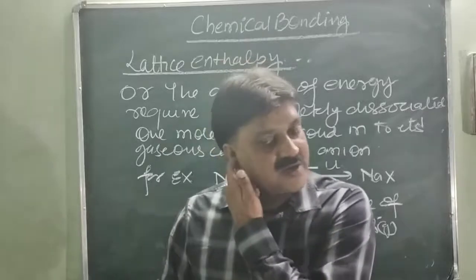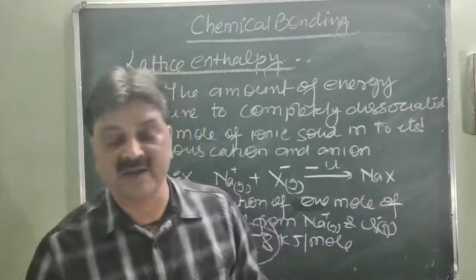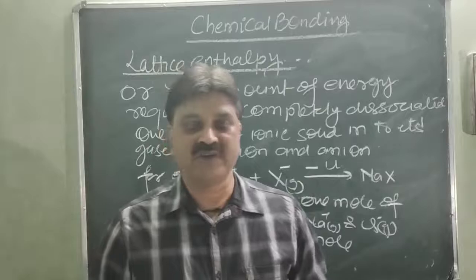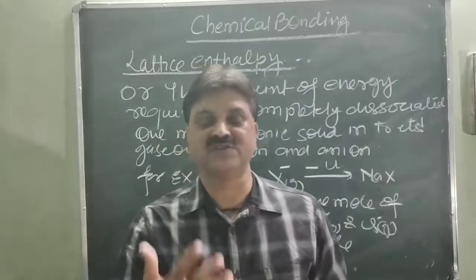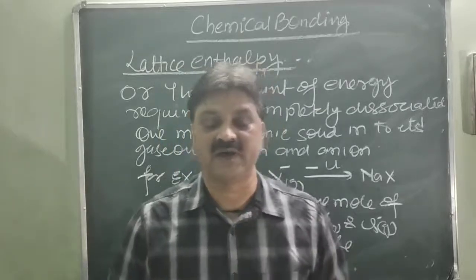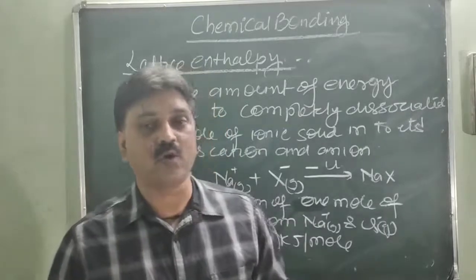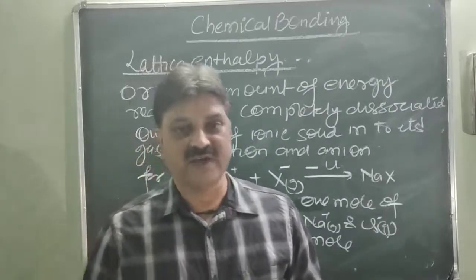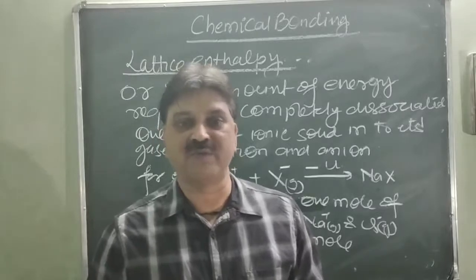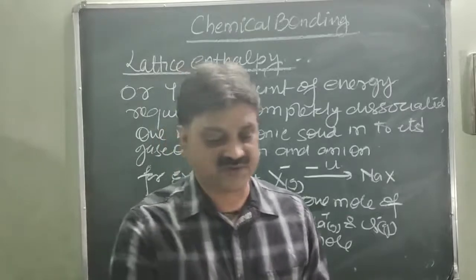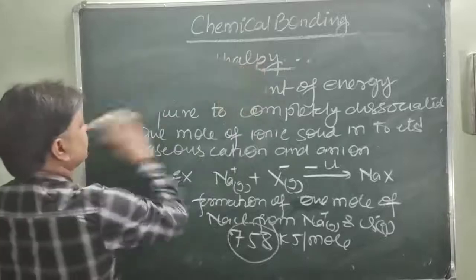So that is all about the ionic compound and the covalent bond. Now we will discuss another type of bond formation, the coordinate bond. It is another type of bond which is formed between two atoms in a molecule. This is the coordinate bond.